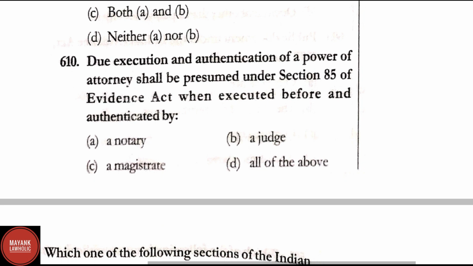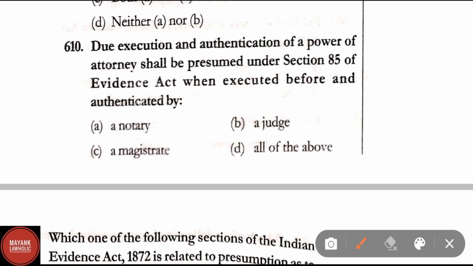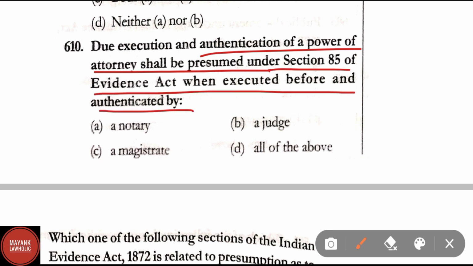Question number 610. Due execution and authentication of a power of attorney shall be presumed under section 85 of the Evidence Act when executed before and authenticated by a notary, judge, a magistrate. Here option D is the correct answer, all of the above.